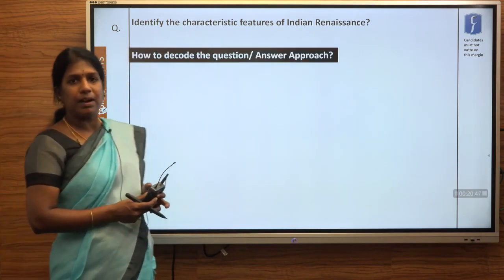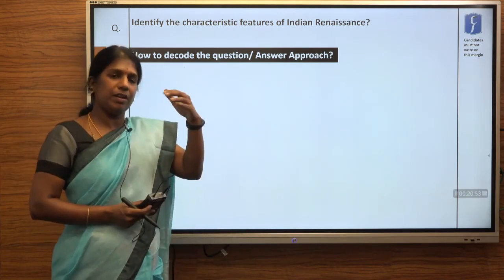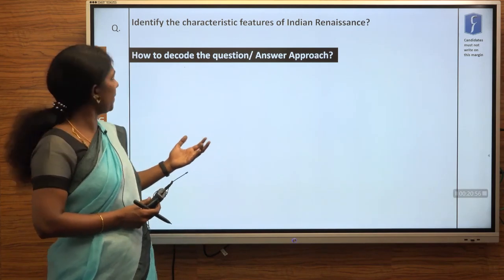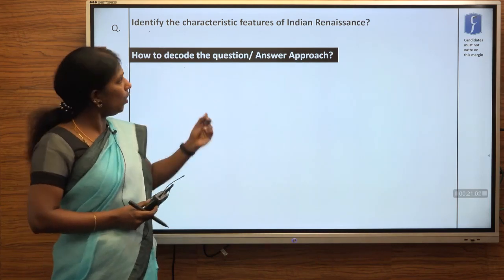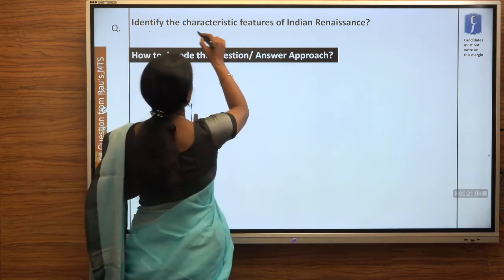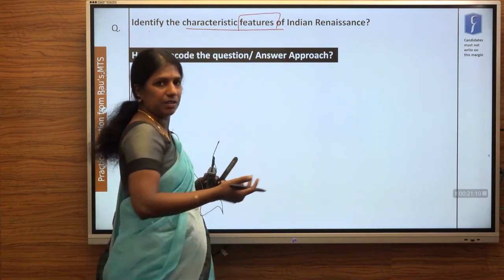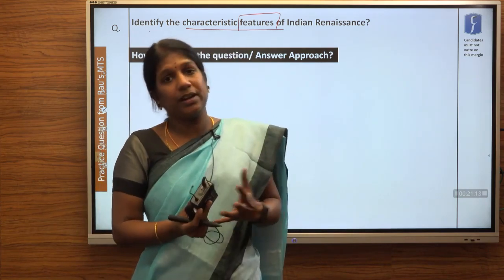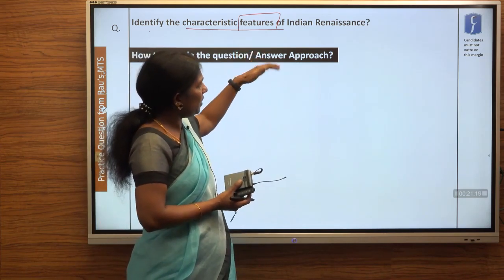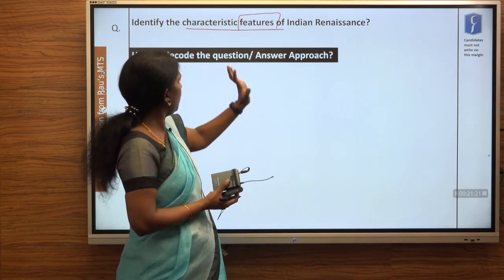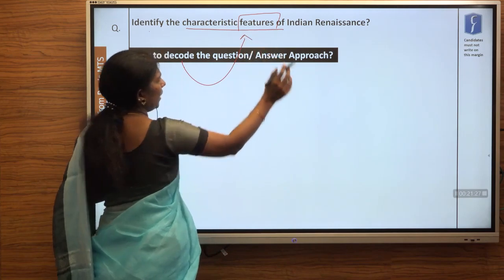The second part is how to decode the question, or the answer approach. How are we going to write an answer for this question? It reads as identify. So you're going to mark the points of Indian Renaissance, and it's a very simple question: characteristic features of Indian Renaissance. Here we are going to talk only about the features, because Indian Renaissance is totally different from the Western Renaissance. How did it change the Indian mindset? We're going to see that part today. So the decoding is just that you're going to write the features.